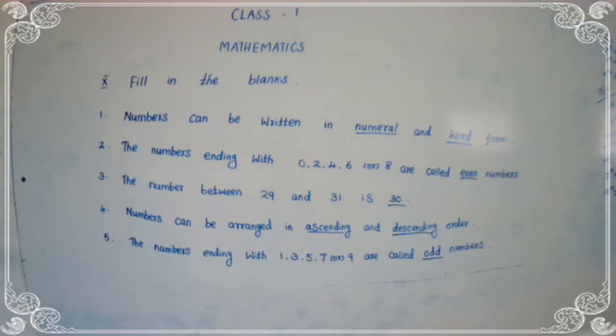The third one. The number between 29 and 31 is 30.